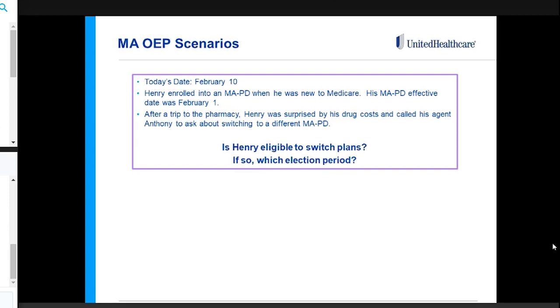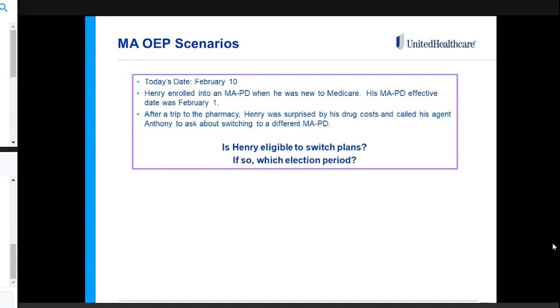All right, I have one more scenario here. Today's date is February 10th. Henry was enrolled onto a Medicare Advantage prescription drug plan when he was new to Medicare. His MAPD effective date was February 1st. After a trip to the pharmacy, Henry was surprised by his drug costs, and he called his agent to ask about switching to a different Medicare Advantage prescription drug plan. So is Henry eligible to switch plans, and if so, which election period?